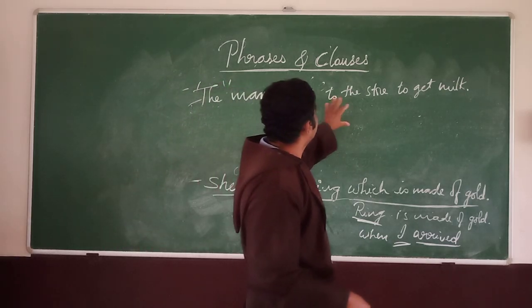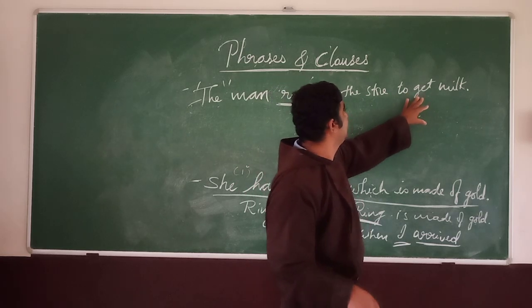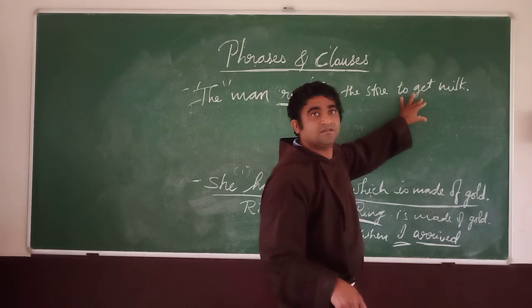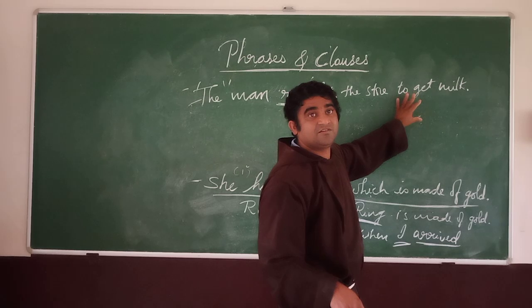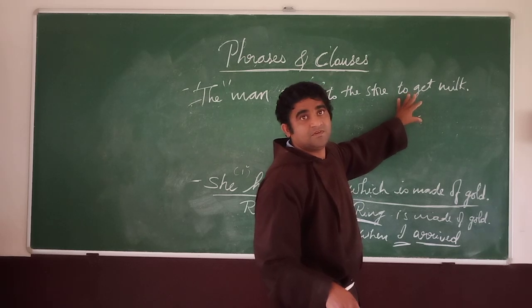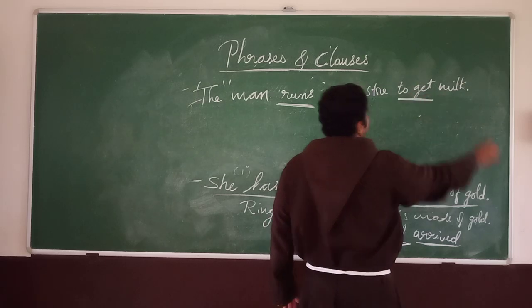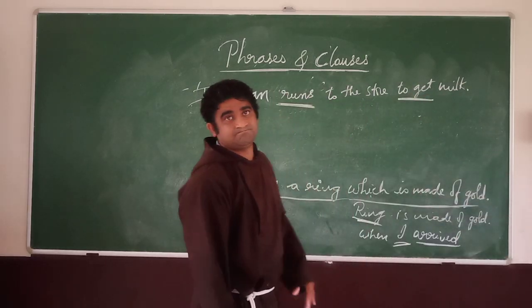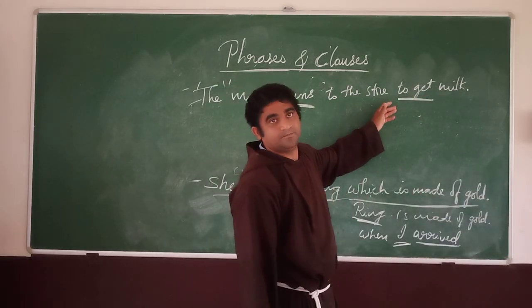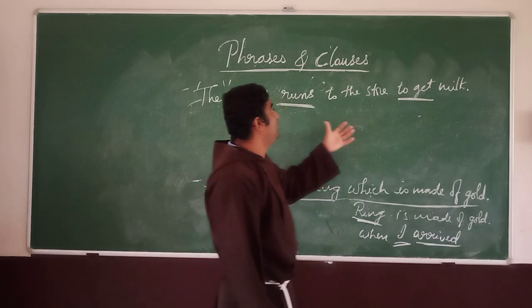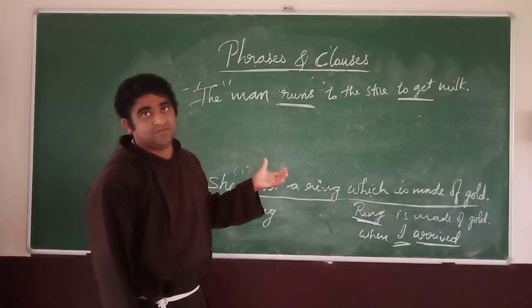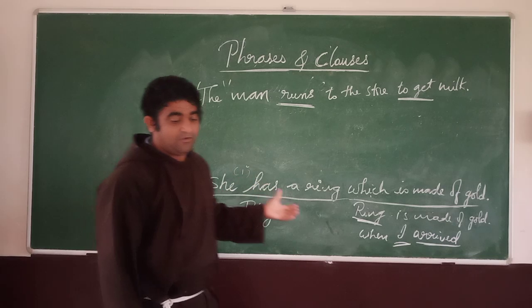Well, here you see "to get". So it is to be formed. So it is non-finite. Here a non-finite verb is used. It is infinitive. So, the clauses as we have already seen.